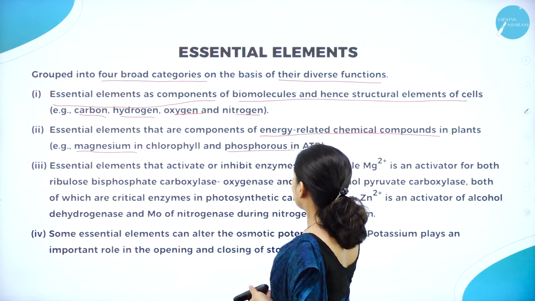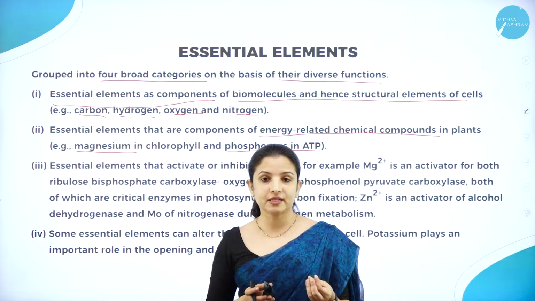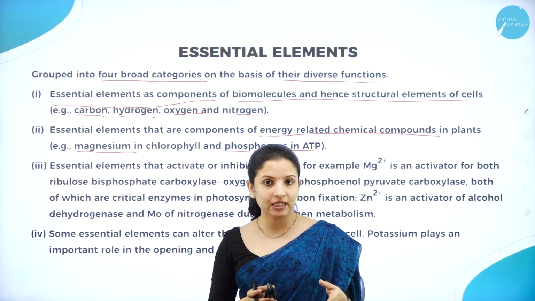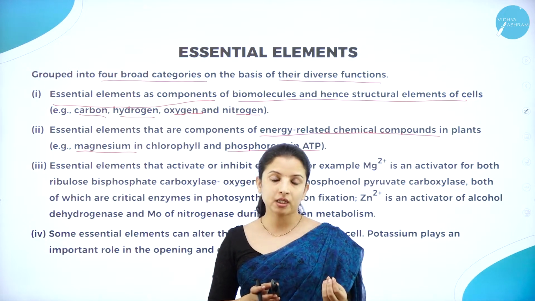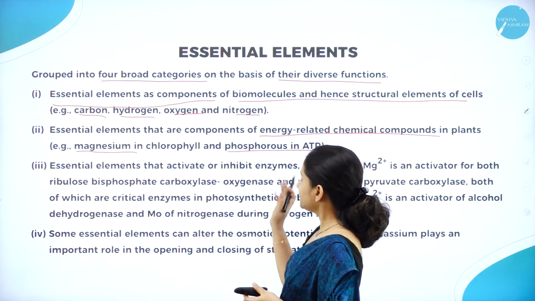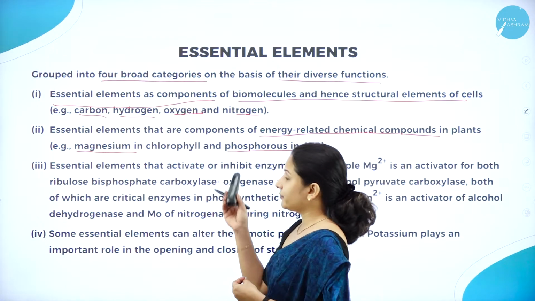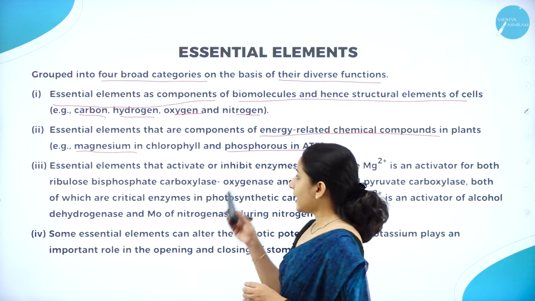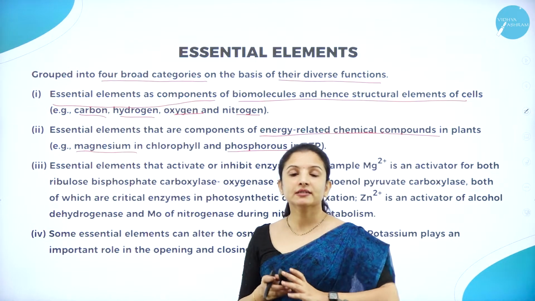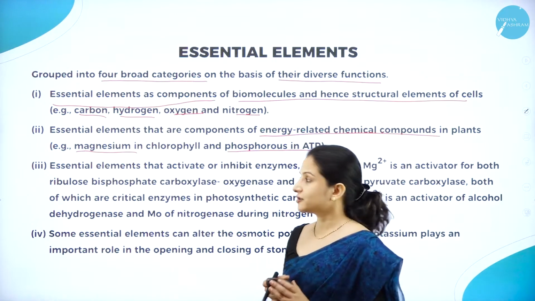And also they need phosphorus. Phosphorus is the backbone of the DNA, right? Therefore, all the cells will have their own genetic material in the chromosome, that is the DNA. And if the DNA has to work well, then phosphorus is needed, because phosphorus is the backbone of the DNA. So that is why any energy related function in the plant, if it has to occur, then magnesium should be present in the chlorophyll and phosphorus should be present in the ATP. That is, adenosine triphosphate is the energy producer in most of the plants for various metabolic activities to occur.